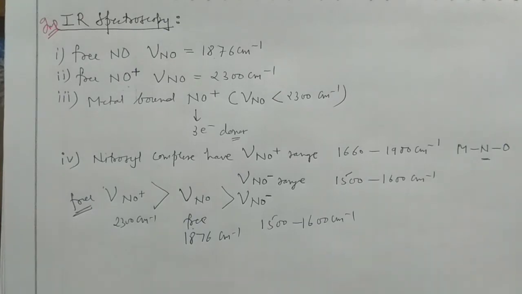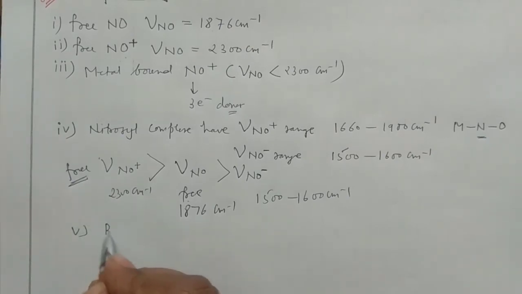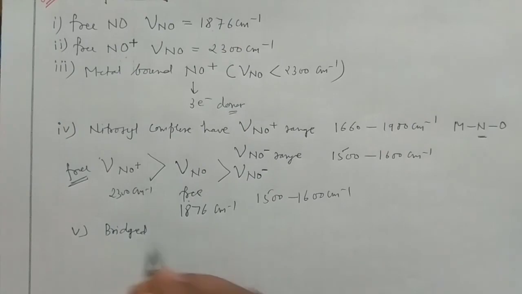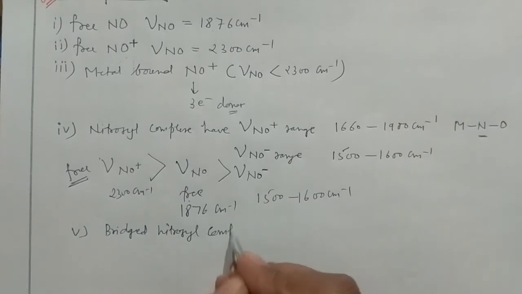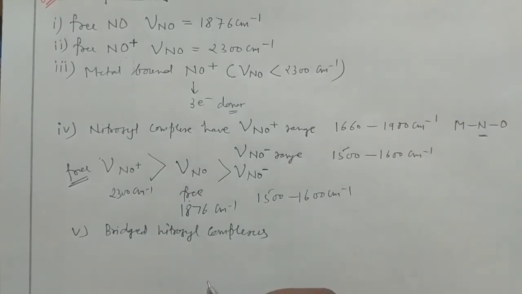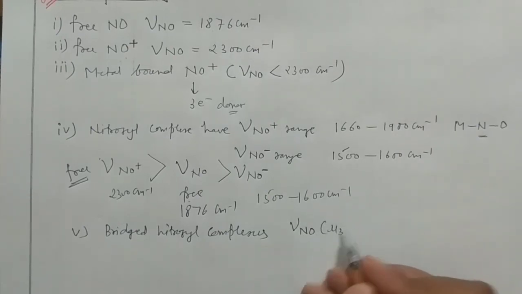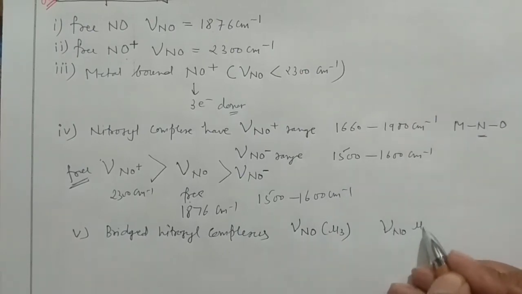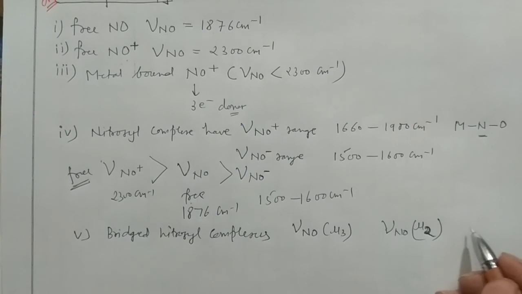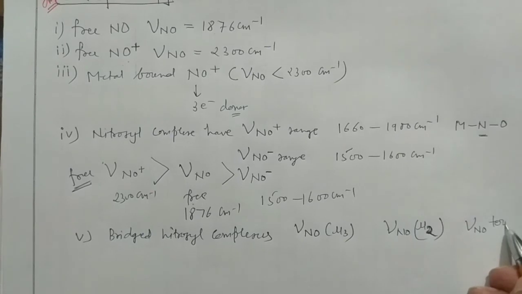And after that, the last thing, number 5, bridged nitrosyl complexes. So you know the bridging of NO could be of any kind, mu3, or mu2. These linkages I have already explained. And then you have terminal NO, not bridged but terminal.